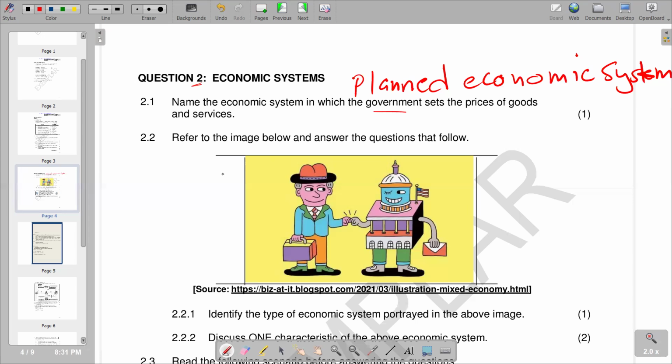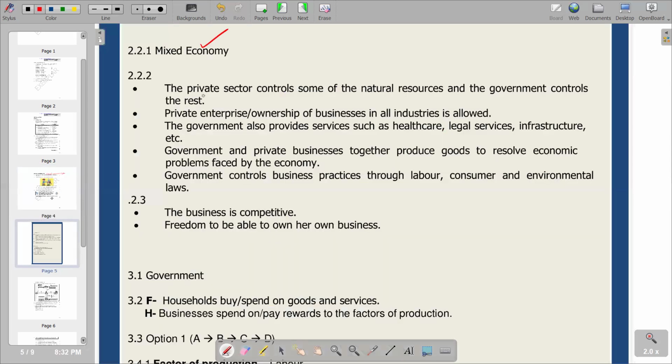Then on the second part, which is 2.2, we are asked to refer to the image below and answer the questions that follow. We see a cartoon which has a flag, and another cartoon beside it, and they are joining hands, meaning the government and the private sector, on the other side, a private individual. So obviously, it's going to be a mixed economic system. So for 2.2.1, the response that we have is a mixed economy.